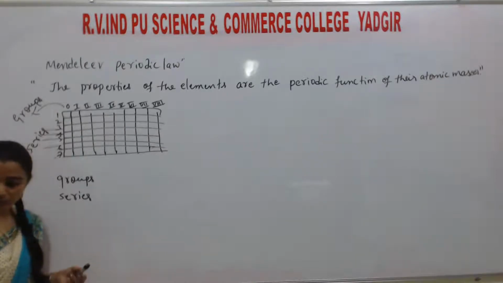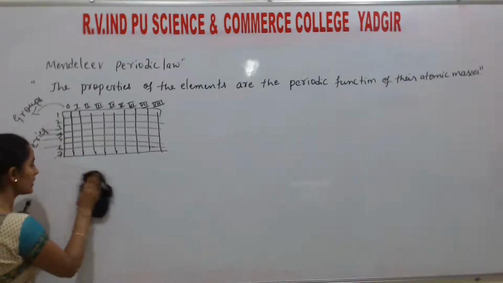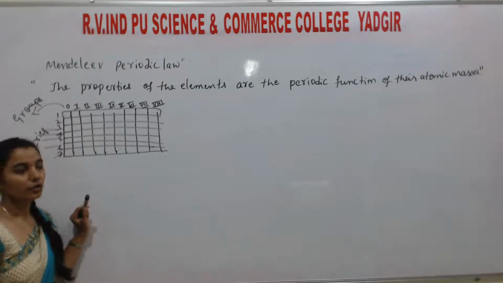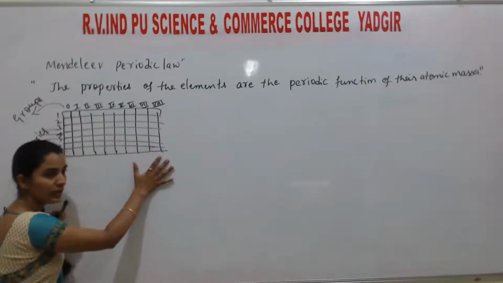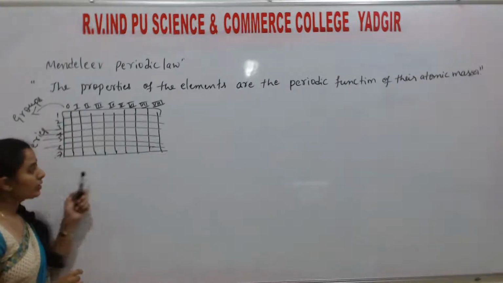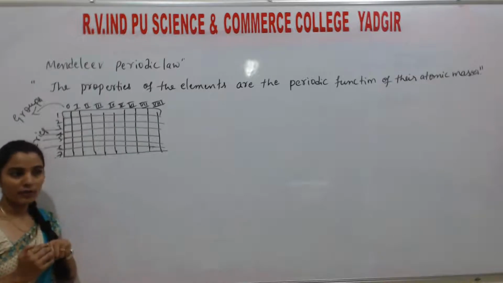This is one more important question. What are called groups? What are called series? The horizontal rows are called series. The vertical columns are called groups. In total, there are 9 groups and 7 series in Mendeleev's periodic table. So he tried to arrange the elements in the increasing order of atomic masses.